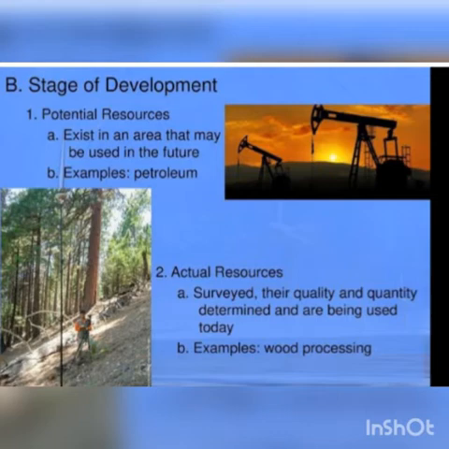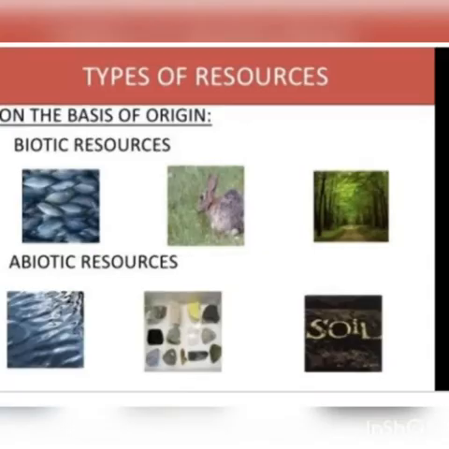So what's the difference between these two? Actual resources are those whose quality and quantity are determined and are being used today. That is, what we use for our day-to-day activities is called actual resources, whose quantity is known and which are being used in the present. Whereas potential resources are those whose entire quantity may not be known and which are not being used at present. These resources could be used in the future.